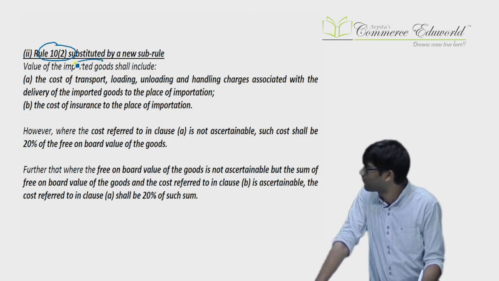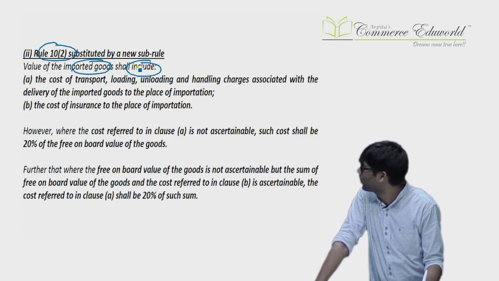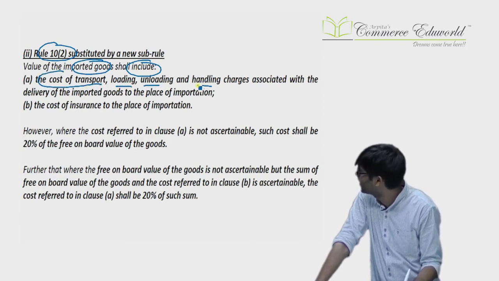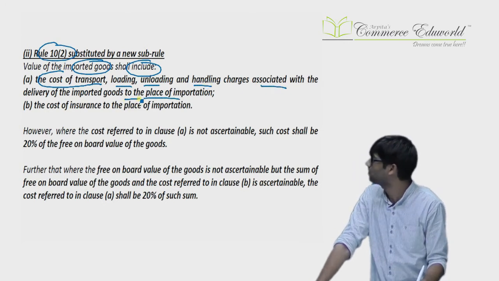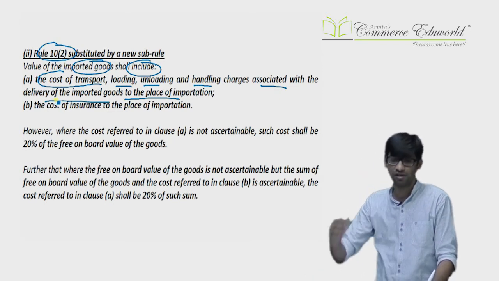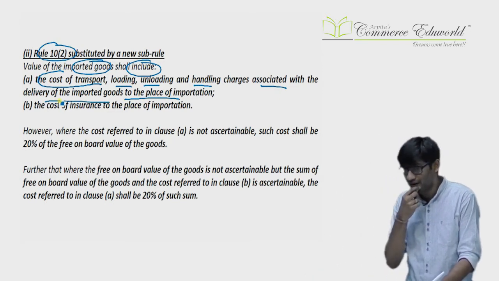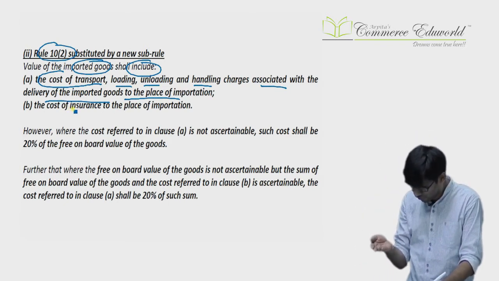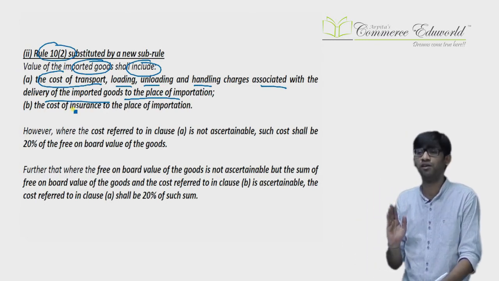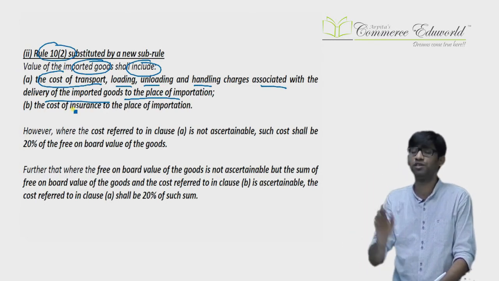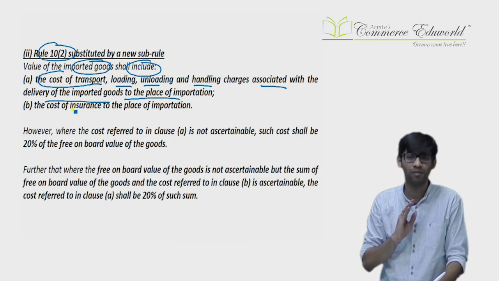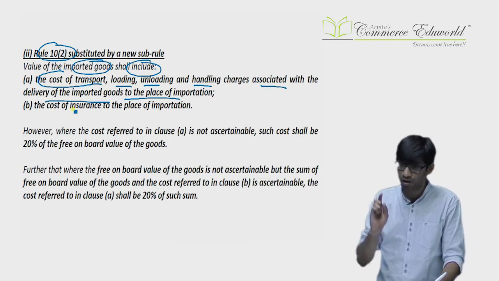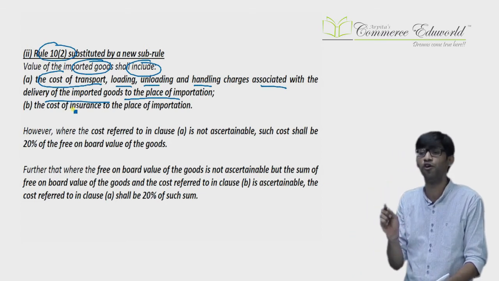Value of the imported goods shall include two things. Cost of transport: in that they have considered loading, unloading, handling and charges associated with delivery of imported goods only up to the place of importation. Anything incurred for transportation, loading, unloading and handling for delivery of goods to the place of importation is included. After they are delivered to the place of importation, no other charges like loading and unloading will be included.